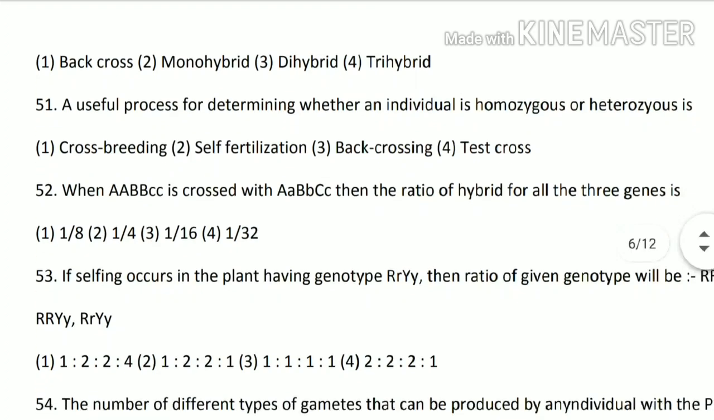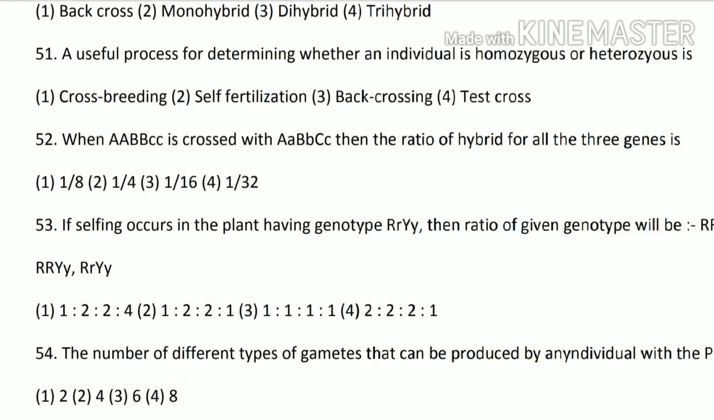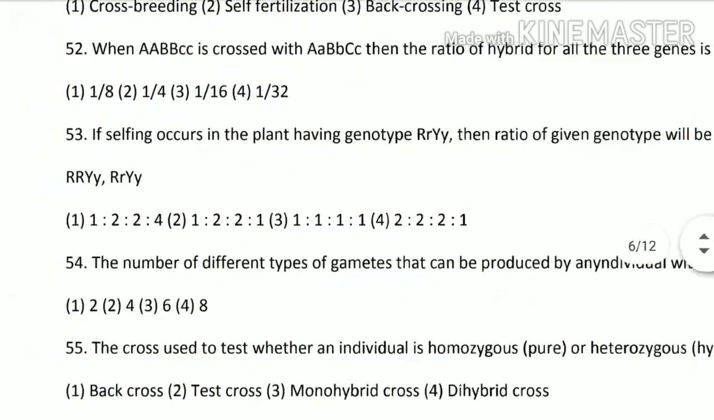Next question. When capital A, capital B and small c is crossed with capital A, capital B, capital C, then the ratio of hybrid for all 3 genes is, this will again you will get to know after the solving, but 1/8 is the correct answer. That means option number 1. Next question. If selfing occurs in the right plant having genotype RY, then ratio of the given genotype will be, the options are given. So the correct answer is option number 1, which says 1:2:4.